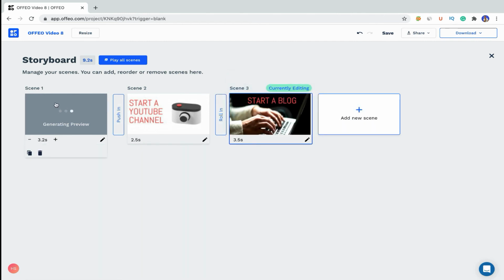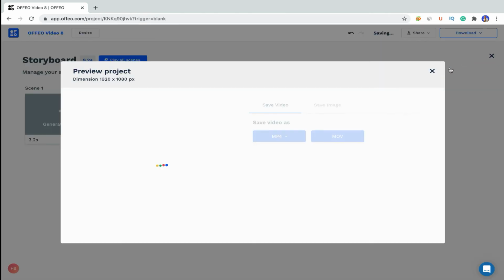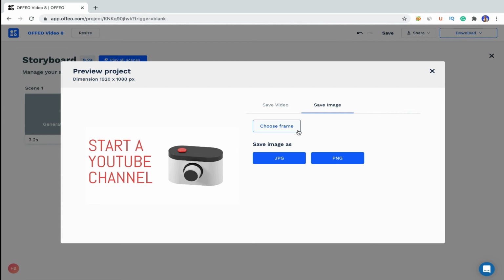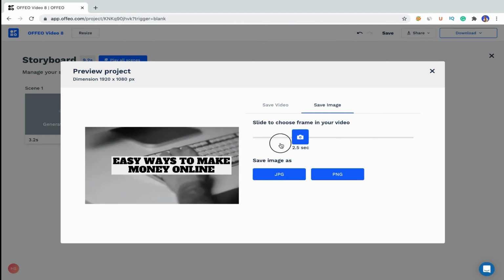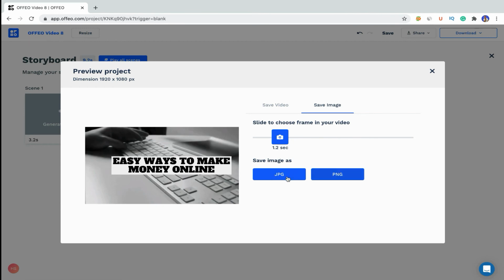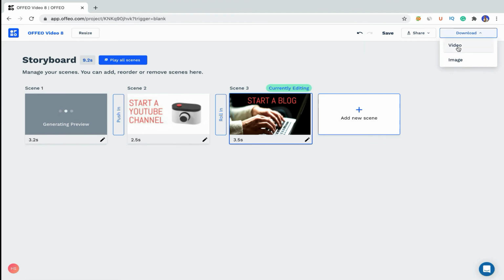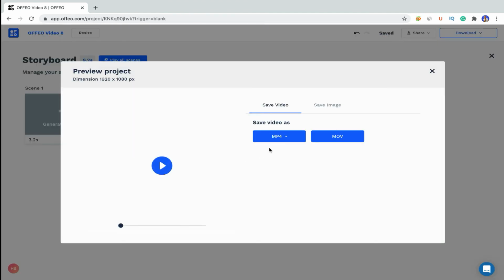And when you are done with your editing and want to finally export it as a video, then click on this download button. And as I told you, you can also take a screenshot of a specific time frame and save it as an image. So this is the feature that I was talking about. You can click on choose frame, then move your video, then save as JPG or PNG as you like. And for the video, click on this video option and you can save in the MP4 format.